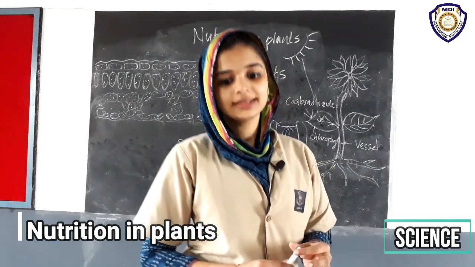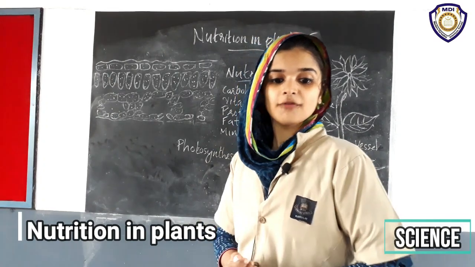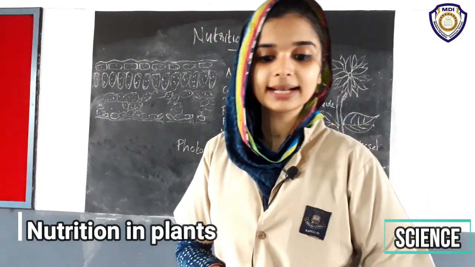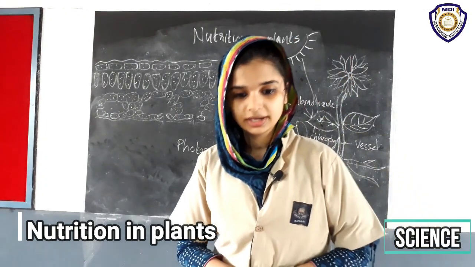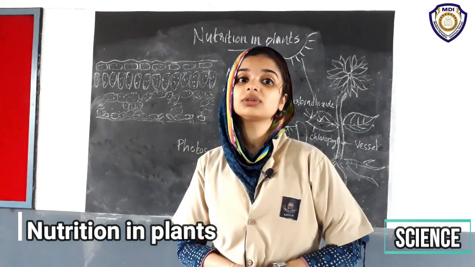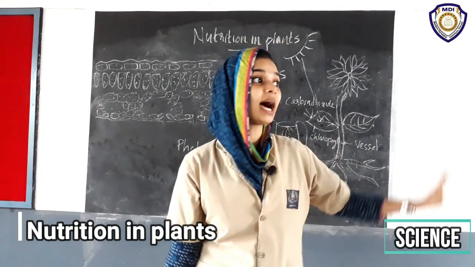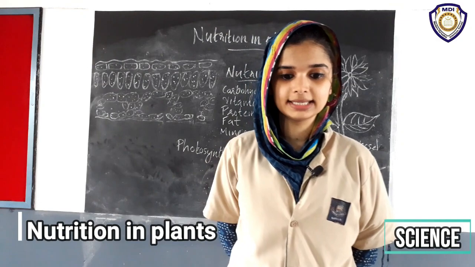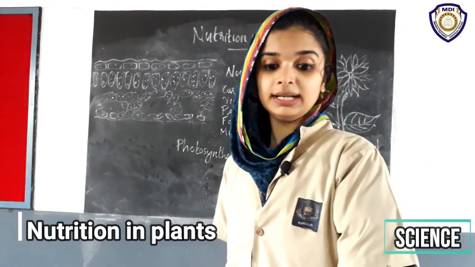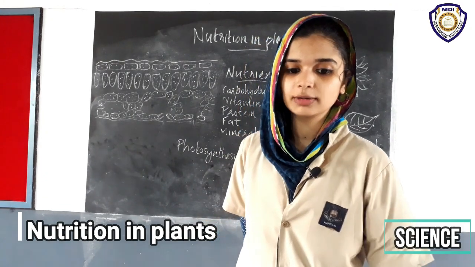Then there is a box given in your textbook: besides leaves, photosynthesis also takes place in other green parts of the plant, in green stems and green branches. Like the desert plants, for example, which have scale or spine-like leaves to reduce the loss of water by transpiration.